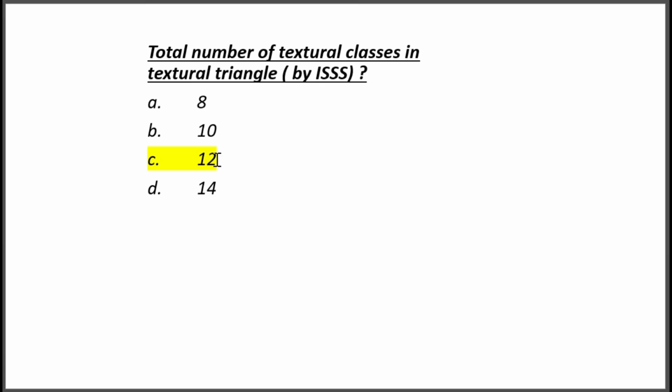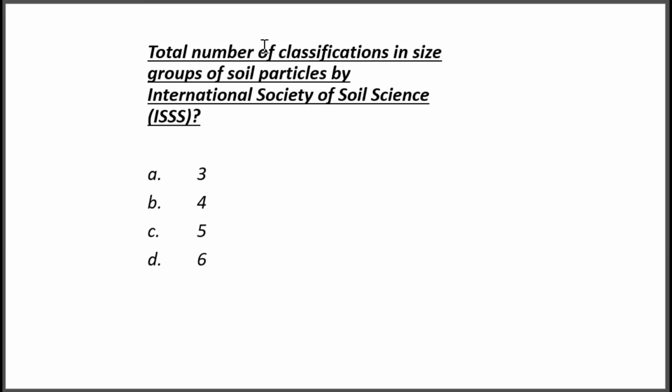And total number of classifications in the size group of soil particles by the International Society of Soil Science, ISSS. So ISSS divided the soil particles into how many groups? Answer is 4. Into 4 groups, like coarse sand, fine sand, silt, and clay. These are the different classifications of soil particles given by ISSS.